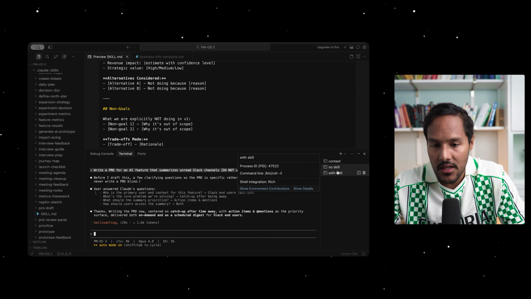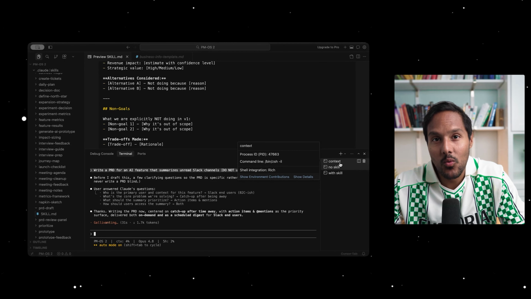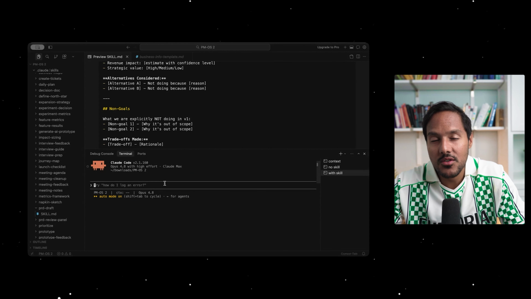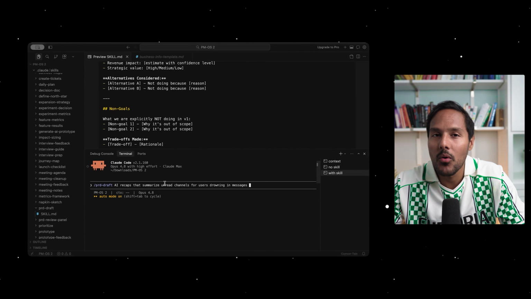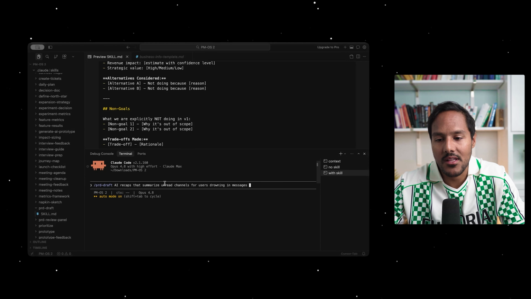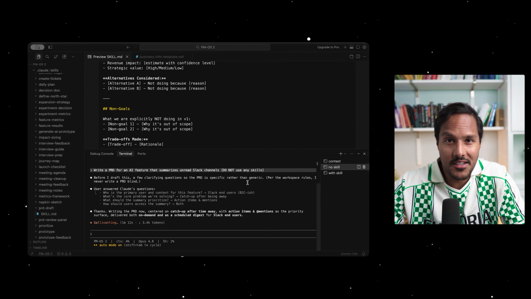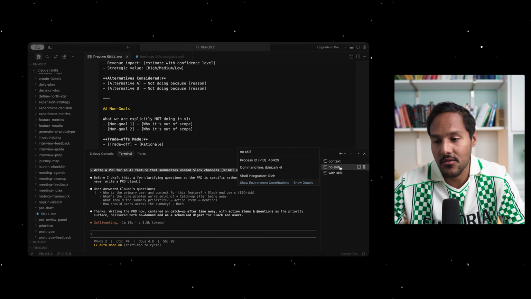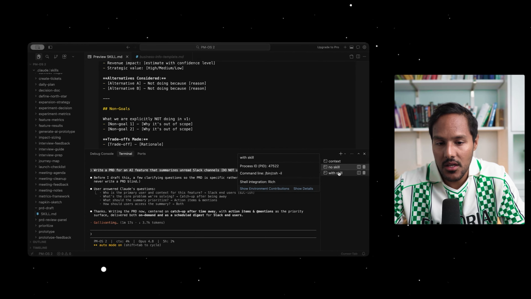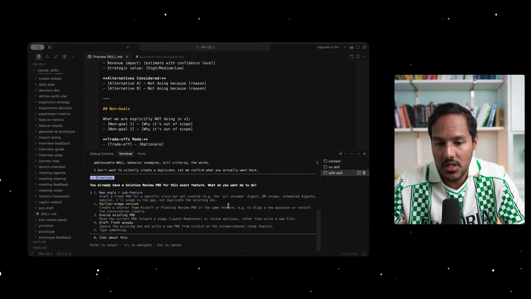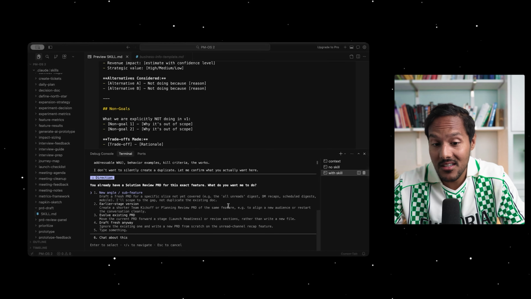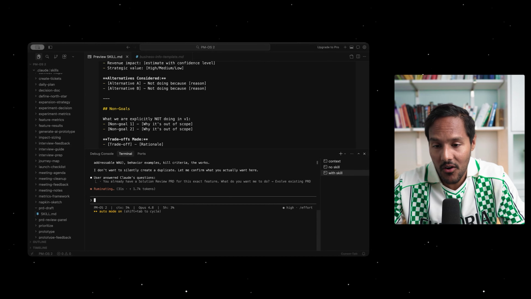Now we're gonna try the same thing, but we're gonna ask it with the skill. You can just ask it to write a PRD draft, but the most reliable way to call a skill is actually to use the / command. We can see there's already a difference between how the two chats have gone. The no skill chat asks some questions. The yes skill chat first read the context library, and it's already found that I have an existing PRD. So we're gonna go ahead and evolve that PRD.